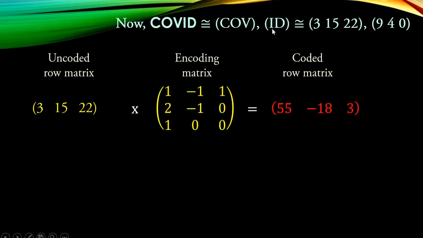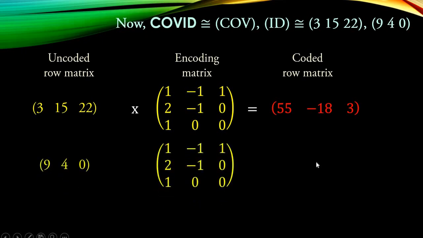Now, in the same way, the second segment is ID. ID corresponds to 9, 4, 0, and with the same encoding matrix, when we multiply, we get another row matrix, 17, -13, 9. Now the person who received, these are the two segments he received.